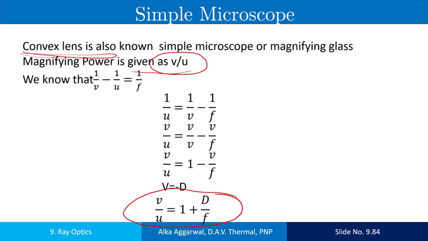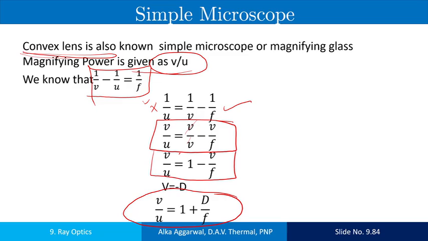Now, let us see how. You know the lens formula 1 upon V minus 1 upon U is equal to 1 upon F. So, 1 upon U is equal to 1 upon V minus 1 upon F. Multiply this equation by V, so it is V upon U equals V upon V minus V upon F. V cancels out, so V upon U is equal to 1 minus V upon F. When the image is formed at the least distance of distinct vision D, as it is on the left hand side and the image is virtual, we use a minus sign here, and this will be the final relation.